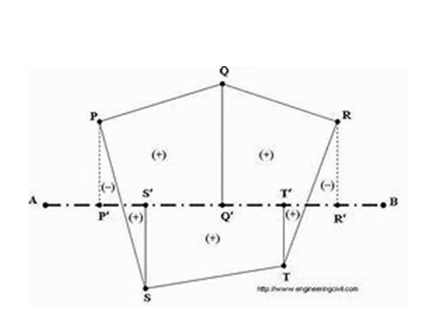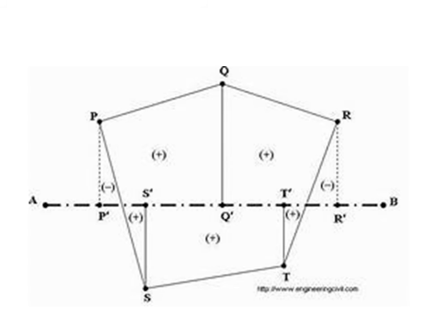The distance between A and P dash is called the chainage of P dash, the distance from A to S dash is the chainage of S dash, the distance AQ dash is the chainage of Q dash, AT dash is the chainage of T dash, and AR dash is the chainage of R dash.